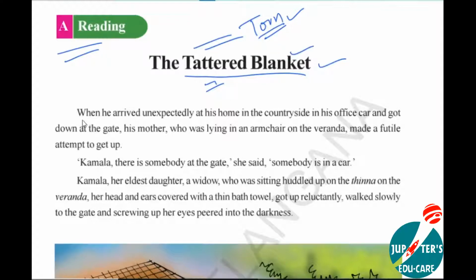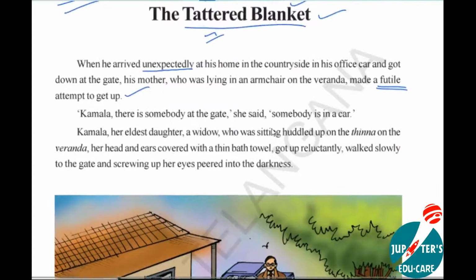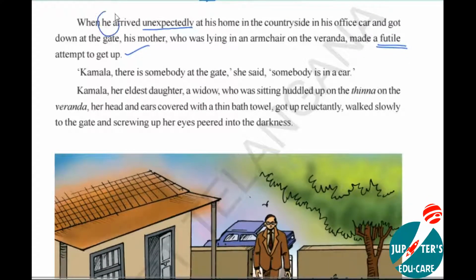Okay, let's start. When he arrived unexpectedly at his home in the countryside in his office car and got down at the gate, his mother, who was lying in an armchair on the veranda, made a futile attempt to get up. See, how the story started very fast. When he arrived, one person is arriving in his office car in the countryside. That means village.